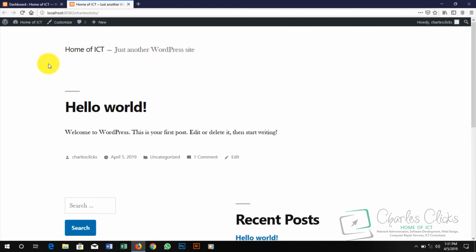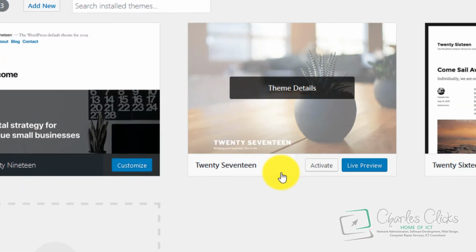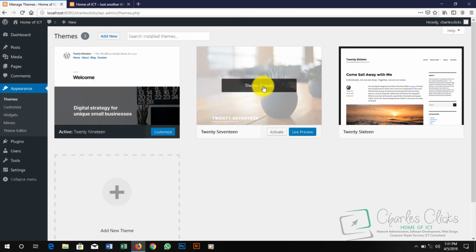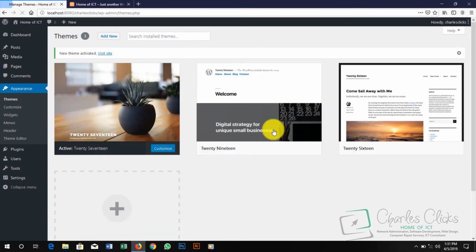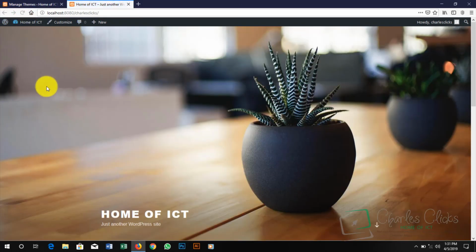So from here we can go into customization, or rather we come to appearance and start editing our website. There are a couple of themes over here. I can activate this theme and use it for my WordPress website. Let me refresh my site and see how it looks. It looks prettier.